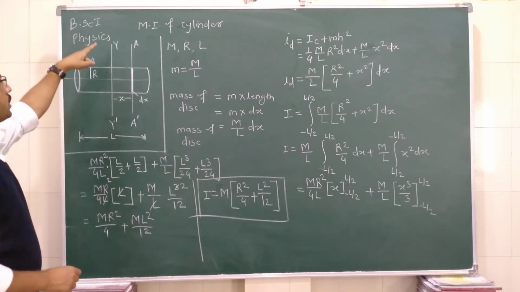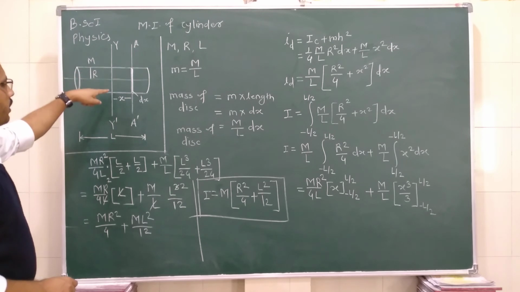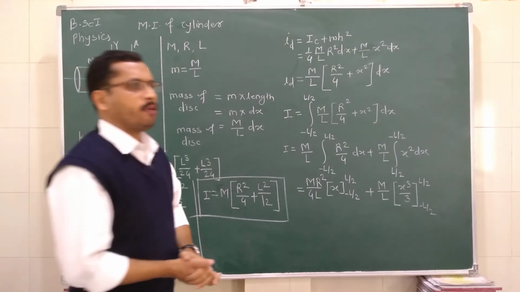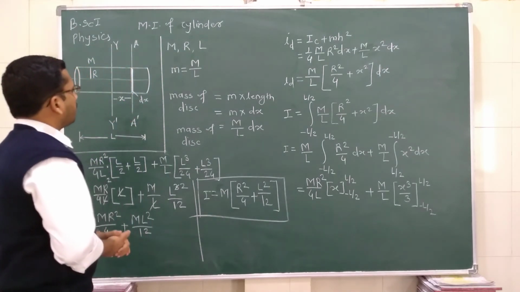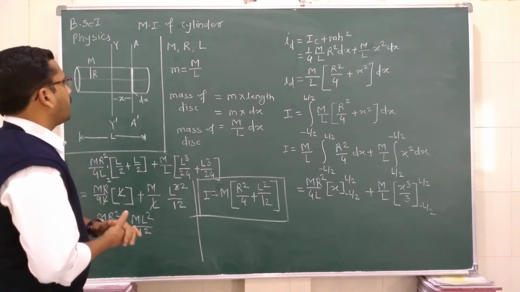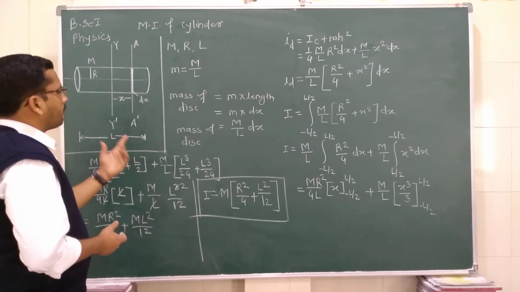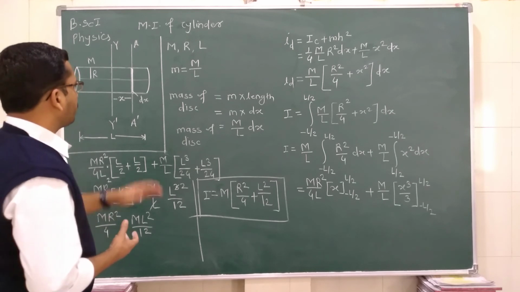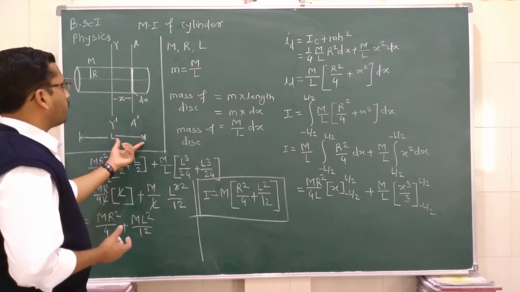Which axis of rotation? About the axis passing through its center and perpendicular to the length. By using this equation, we can also find out the moment of inertia about another axis, by using again the parallel axis theorem.